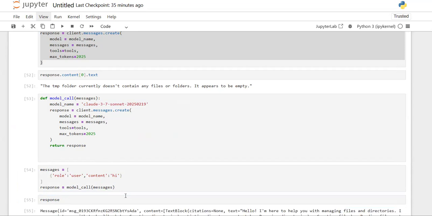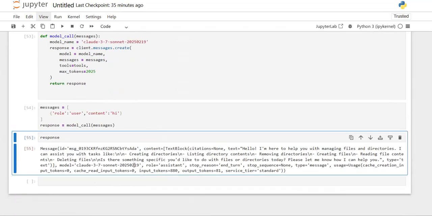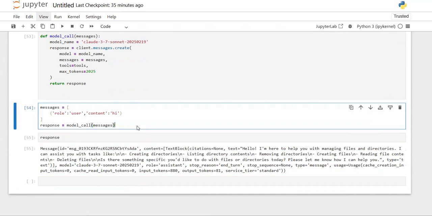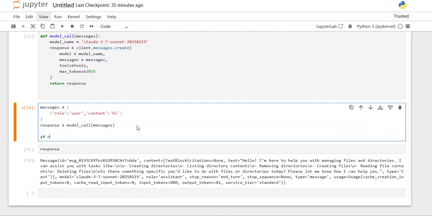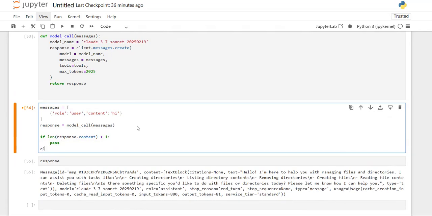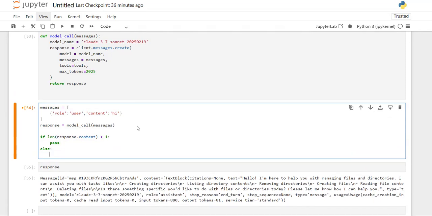If I observe this response, it is directly containing only a single response. There is nothing more in it. That is the final response I'm getting. So I need to check response dot content, its length, whether it's 1 or 2. If its length is greater than 1, I'll do something else. If its length is equal to 1, can I say it's the final response? Yes, we can say it is the final response.